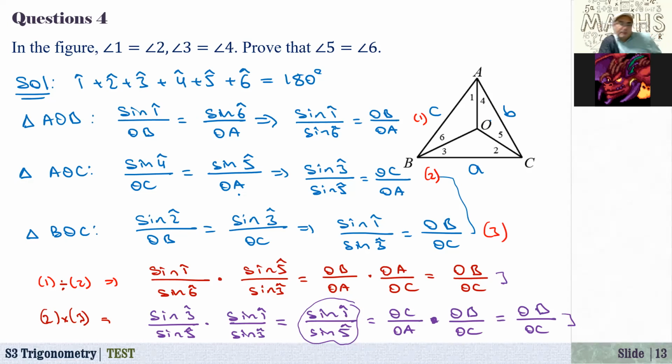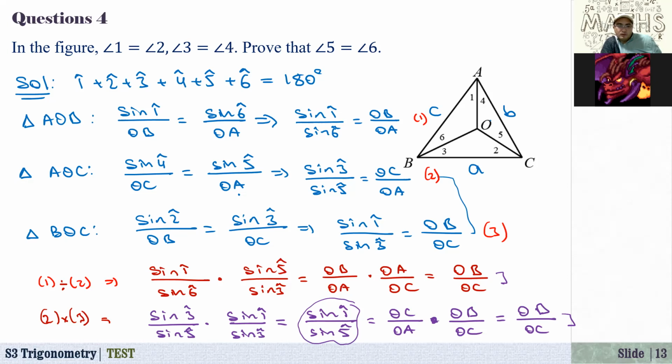Okay, let's just have a look and let me see if everything is correct, and I will finish the class. Okay, 1, 2, 3, 4, 5, 6. It's 180 degrees. And from here, sine of 1 over OB, sine of 6 over OA.